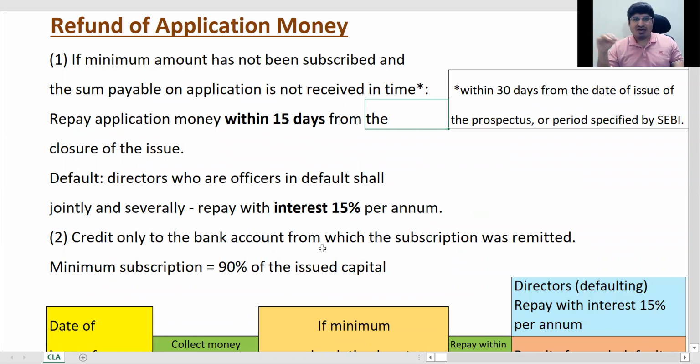Okay. So if I have bought shares and for application, I have credited the company's account from my bank account. So when they refund it, it should be to the same account. ठीक है, same account में refund करना पड़ता है. बस इतना ही है इसका provision.